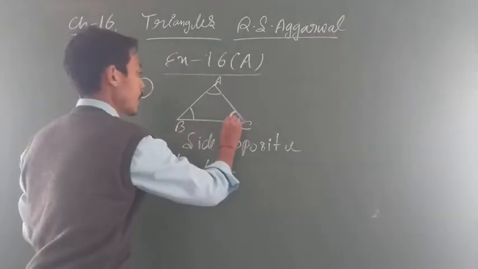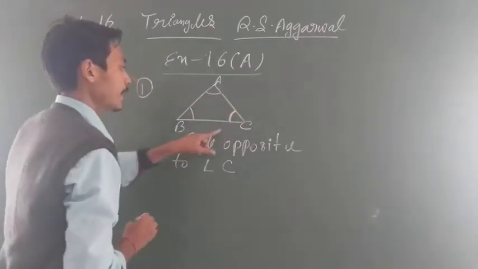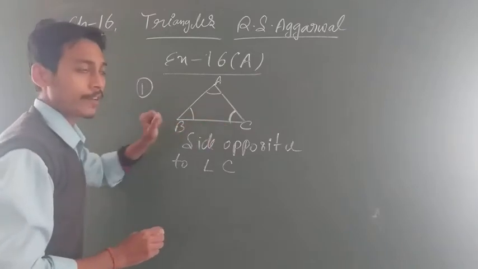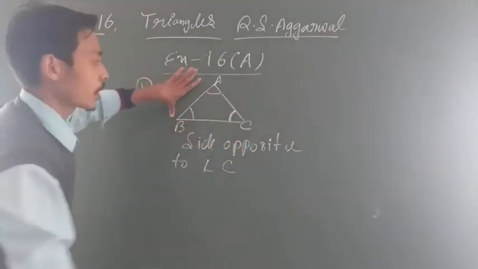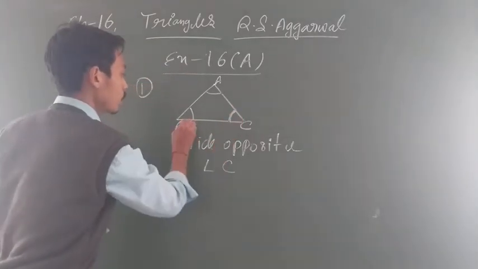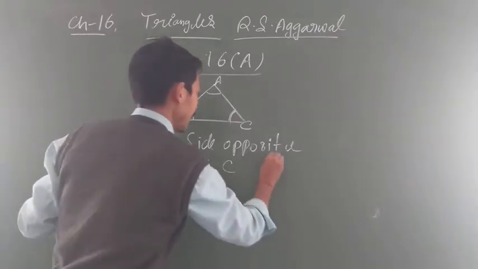अब देखो, side opposite to angle C is what? अब C is this. अब if you find out the side opposite to angle C, तो कैसे find out करोगे? You have to leave C. अब opposite to C only this side is left ना? Because this is the angle C and this includes BC and AC. What side is left? Only AB is left. You will write down AB.